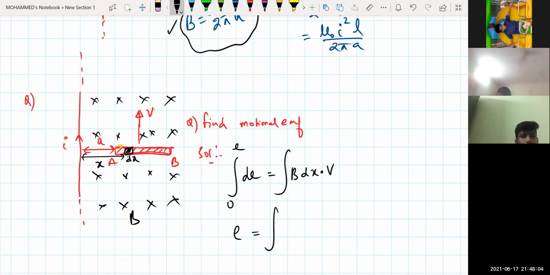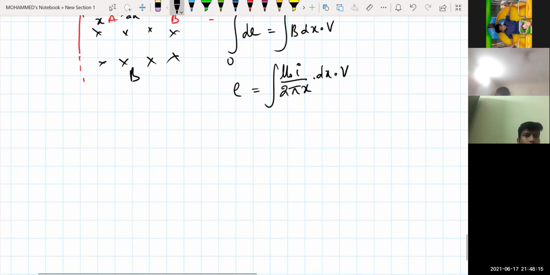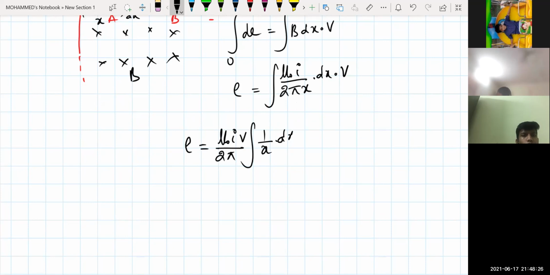Integral of B, B will be equal to mu naught into I divided by 2 pi into x, into dx into V. What is constant in this one? Mu naught I by 2 pi, and V is also constant. This is integral of 1 by x into dx.